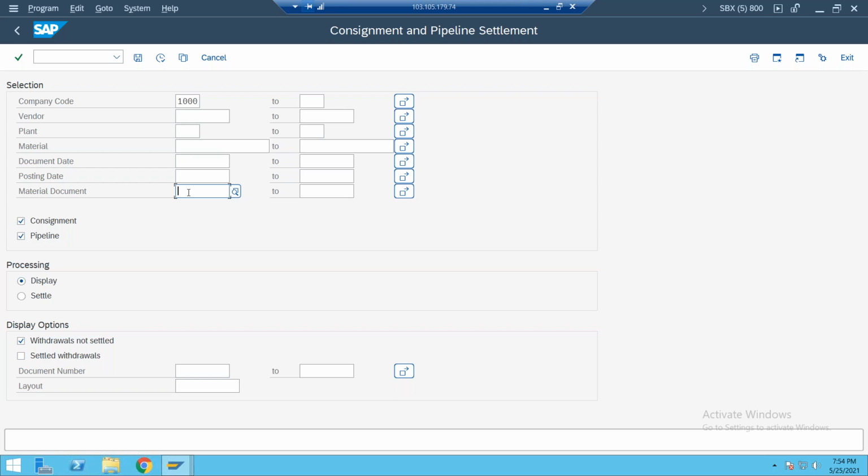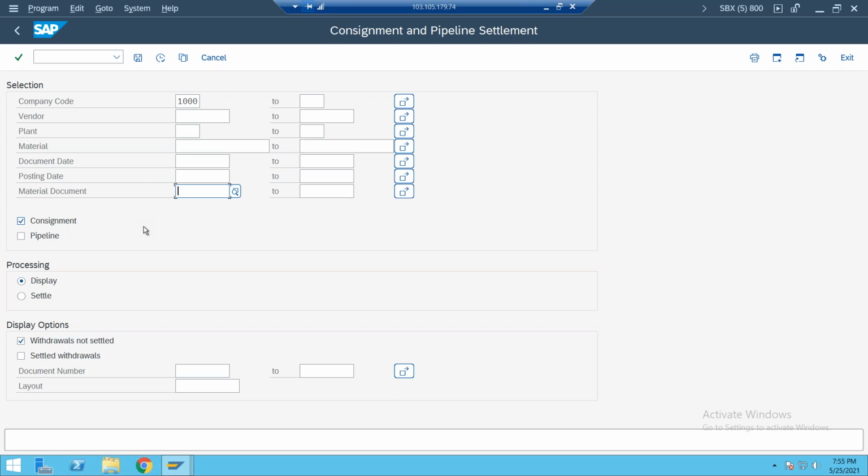Same like a contract, when you require this material, in the same way in consignment procurement we already received this material and are keeping it in our stores. When you require it, we need to utilize it. For how much quantity we used, the system is going to generate the material document. In this material document here, you need to mention it, deselect the pipeline, and select the consignment. When you click on execute, the system is going to generate one invoice document. This invoice copy will also go to the vendor, and we need to pay the vendor. This is one variant.